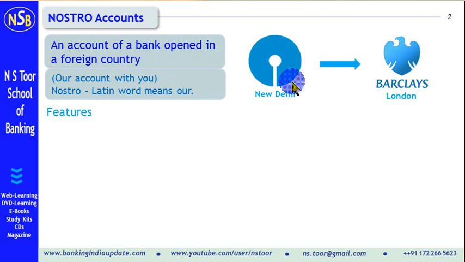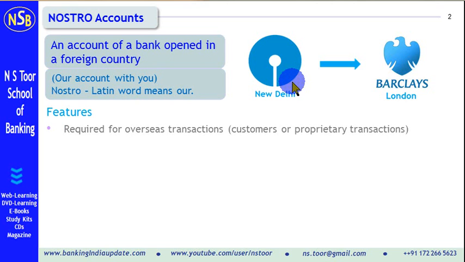What are the features of a Nostro account? The first feature is that such accounts are required by a bank for their overseas transactions. When banks are conducting business, they may have to undertake transactions outside the country also, and for that they may require a bank account. These transactions may relate to their customers, or to their internal transactions, let us say their investments, that is, proprietary transactions.